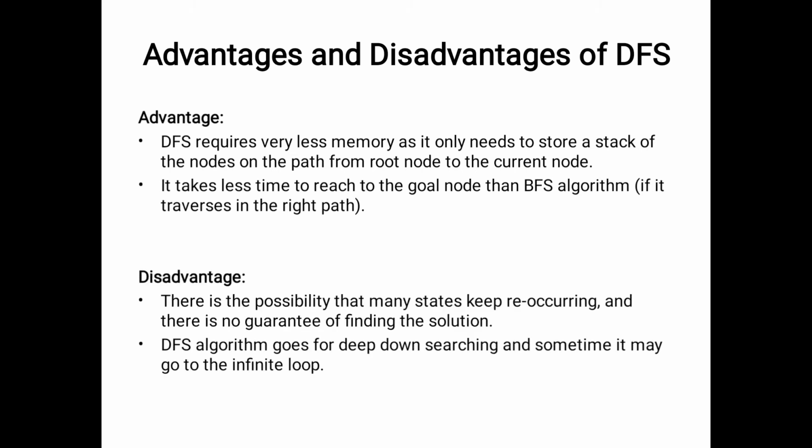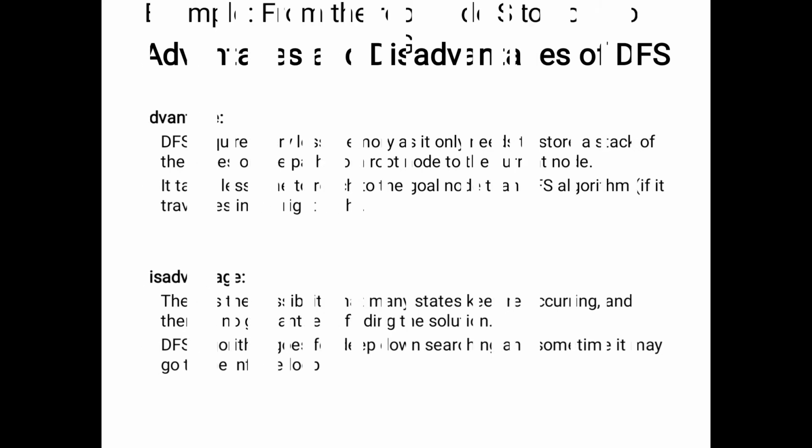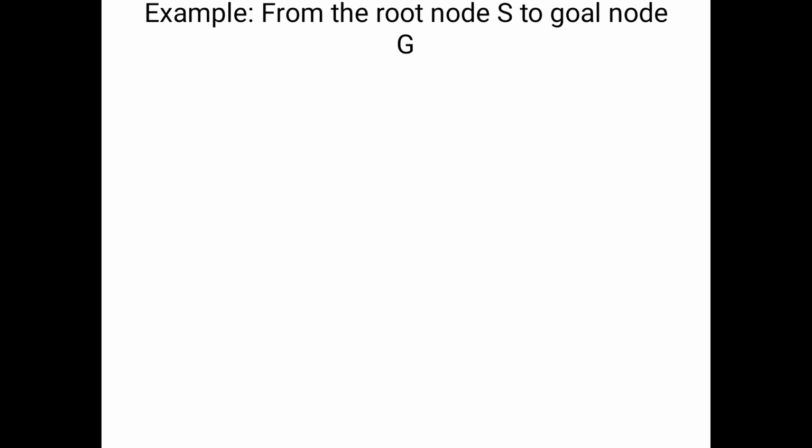Okay, so what are the disadvantages? Here also we have disadvantages. There is the possibility that many states keep reoccurring and there is no guarantee of finding the solution. Here we are applying a recursive function and backtracking, so maybe a node is missed somewhere.